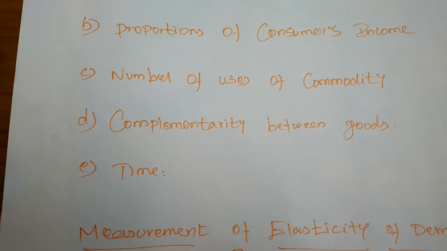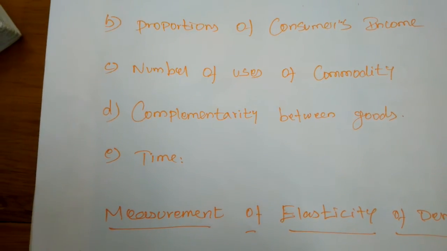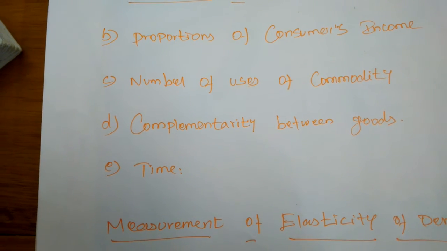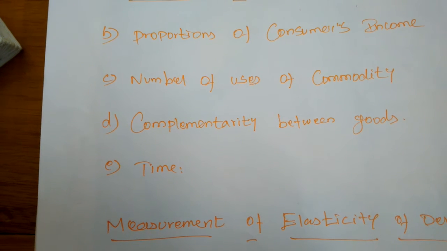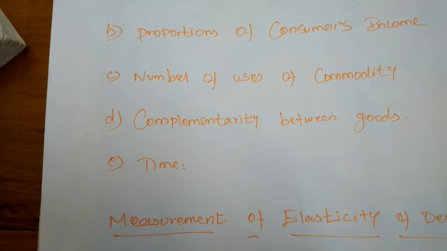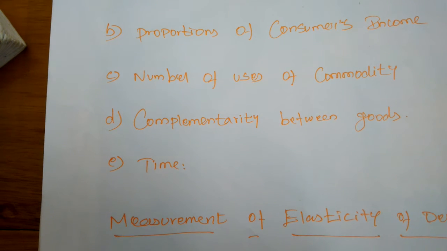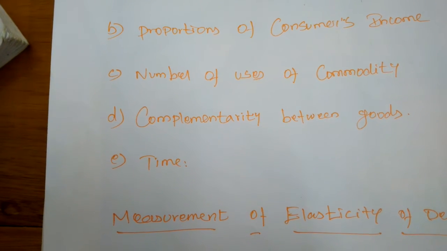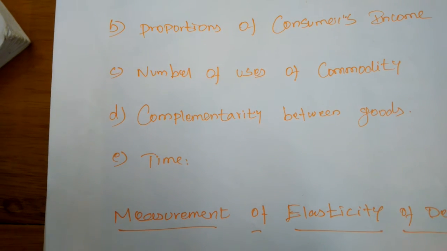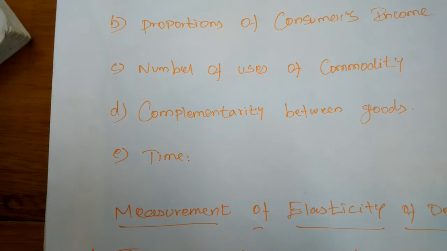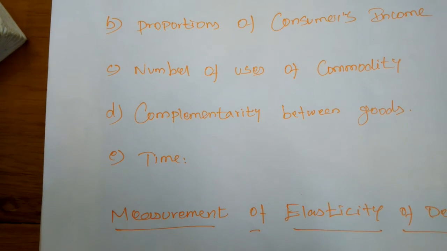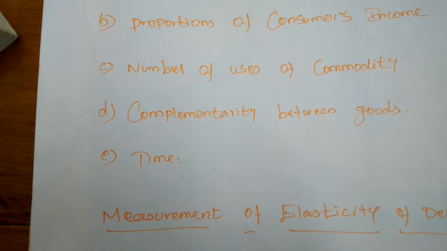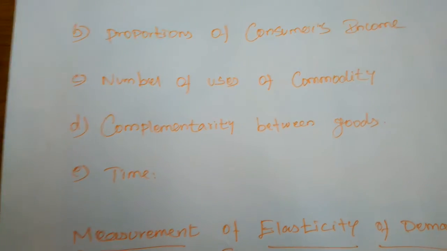Next, number of uses of a commodity. If a commodity is used for a greater number of uses, its price elasticity will also be larger. For example, milk is used as buttermilk, curd, ghee, and for making ice cream, etc. Hence, even a small fall in the price of milk will tempt consumers to use more milk for many purposes. Hence, milk has greater price elasticity of demand.